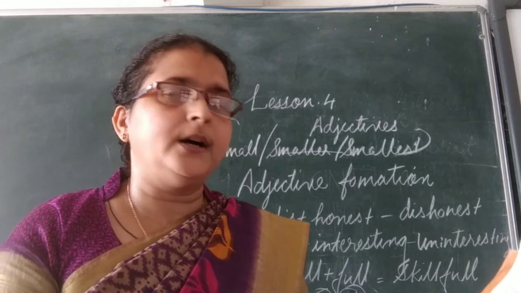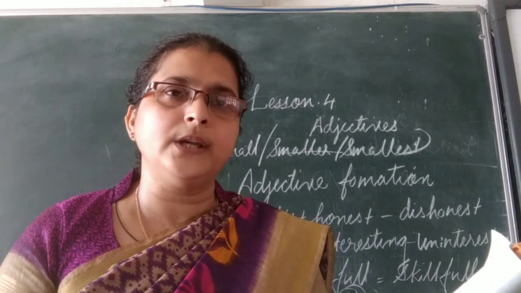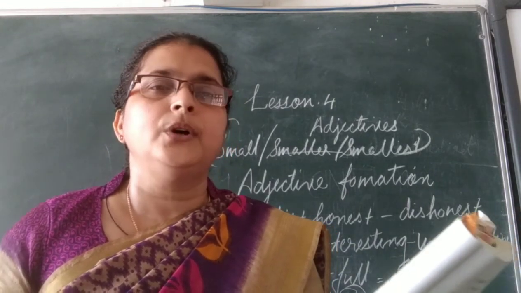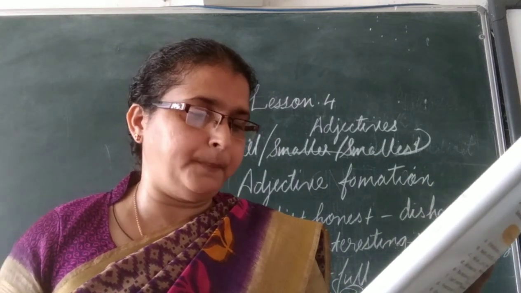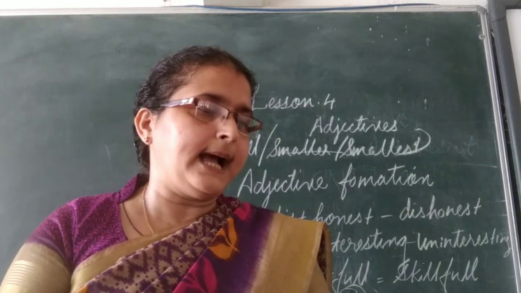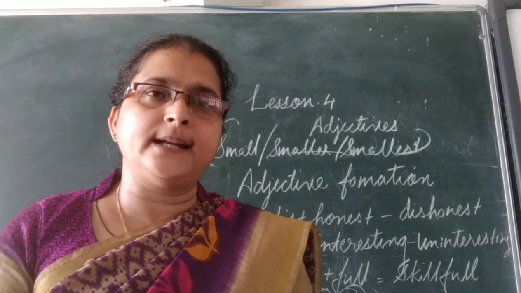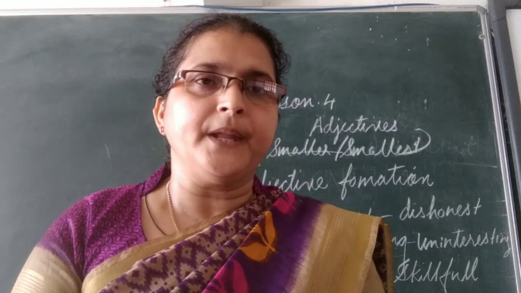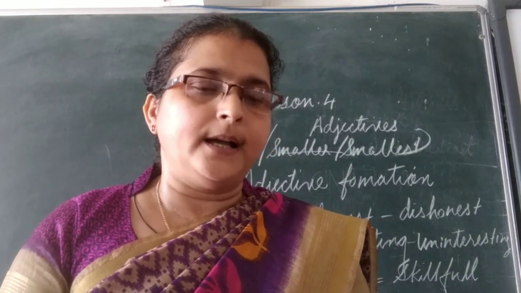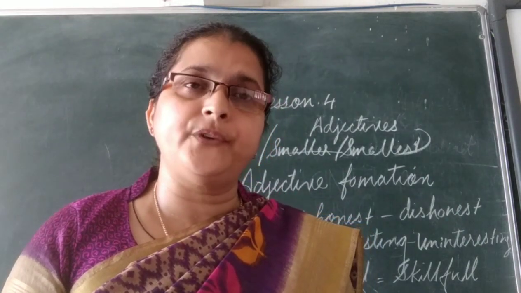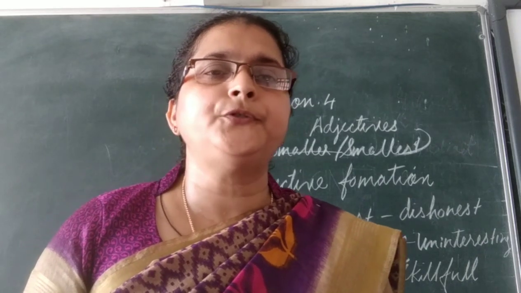Read and understand them. Okay, beta, and you have to complete the exercises on page number 36 and page number 37 by reading and understanding the rules of the adjectives of comparison of degrees. Okay, thank you for listening.